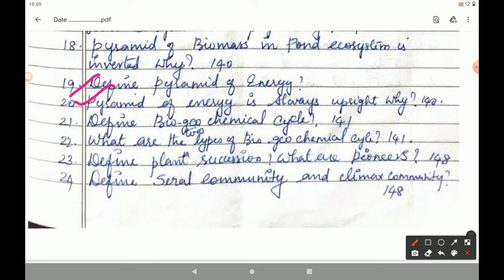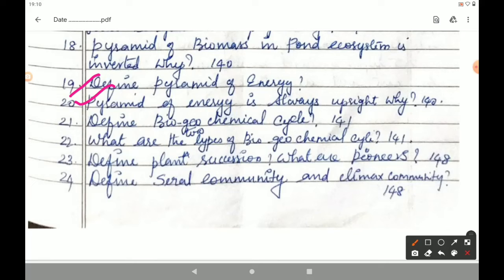The next question, define biogeochemical cycle, page number 141. Under the heading 7.2.9 Biogeochemical Cycle in page number 141, come to the first paragraph, the fifth line.